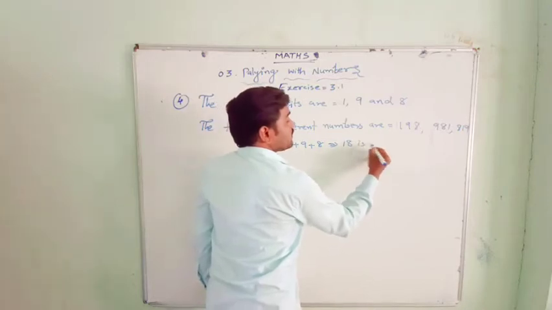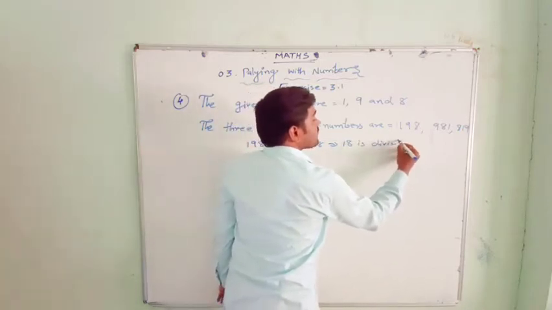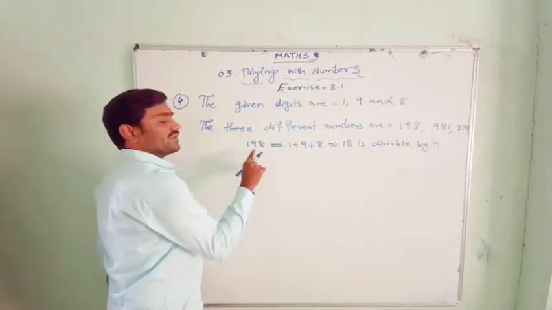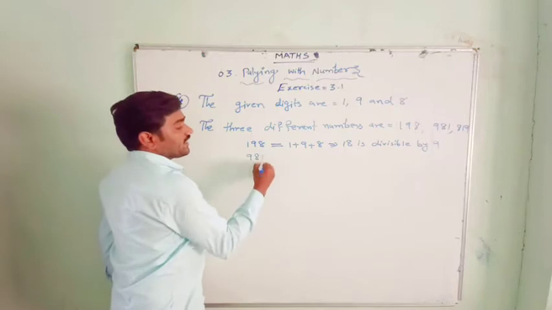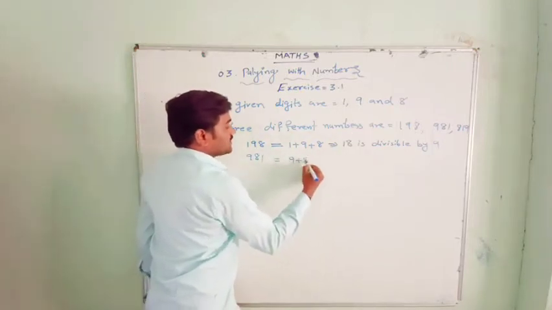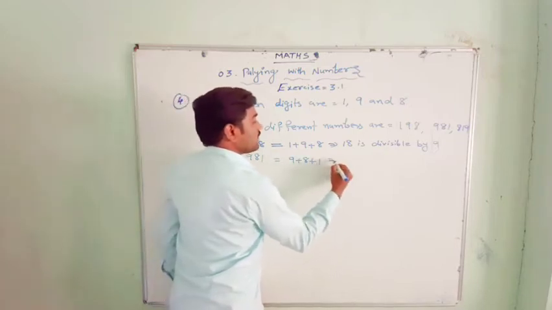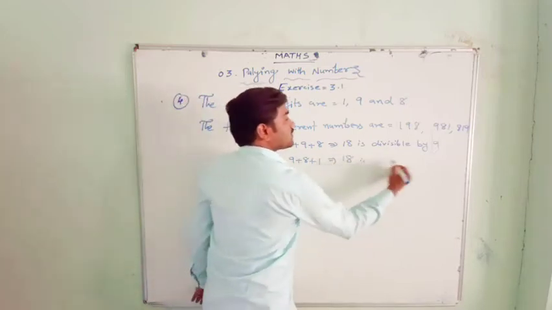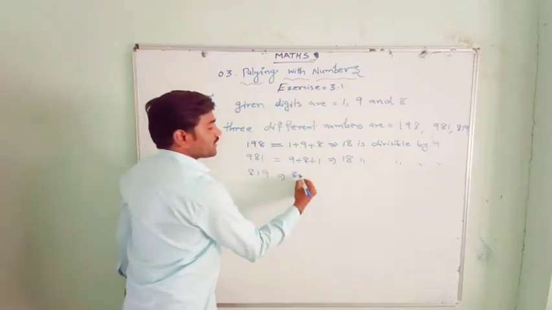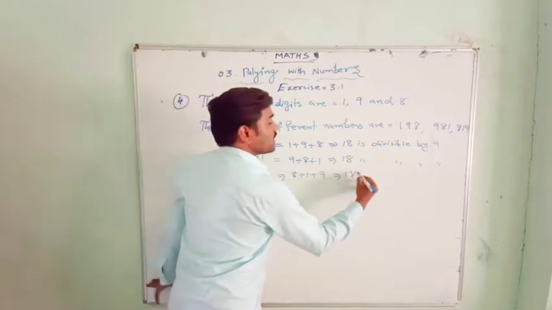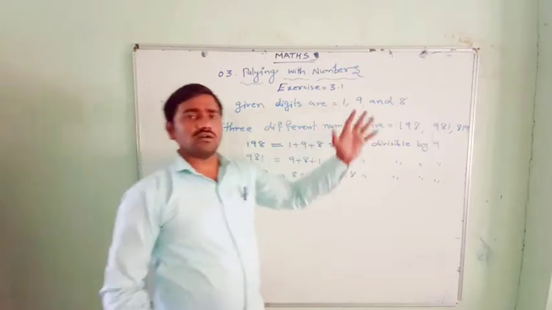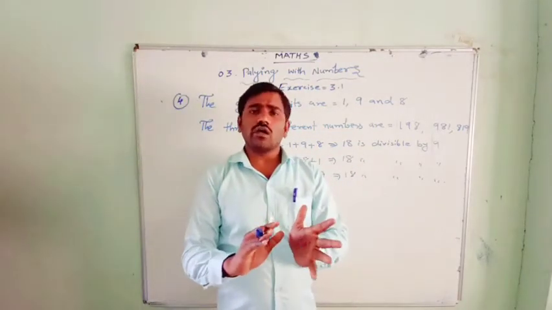18 is divisible by 9, so 198 is divisible by 9. And 981, I took the next number. 9 plus 8 plus 1 is also 18, so it is also divisible by 9. Then 819, I took next. 8 plus 1 plus 9, the sum is also 18, so it is also divisible by 9. So even if you interchange the digits, it is divisible by 9.